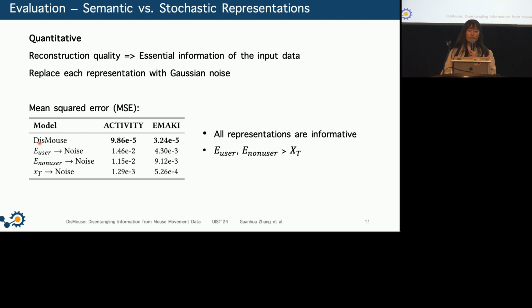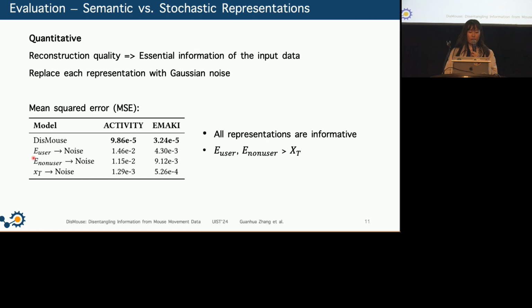We can see that using all three representations together, so this DisMouse method, led to the best reconstruction quality, and this confirmed that each component captures meaningful aspects of the input mouse data, and the information is complementary to each other.